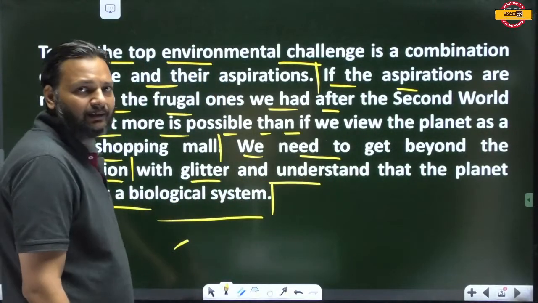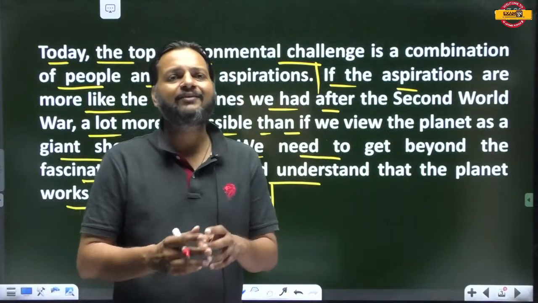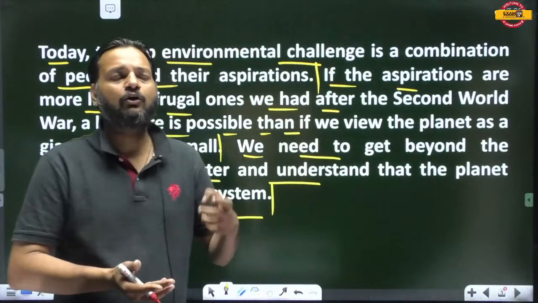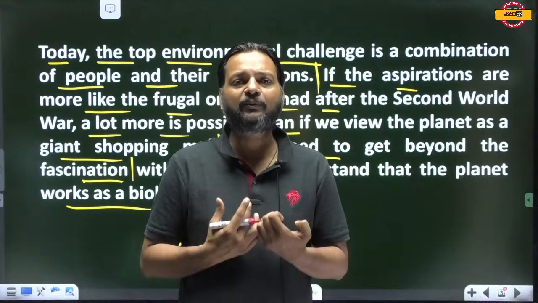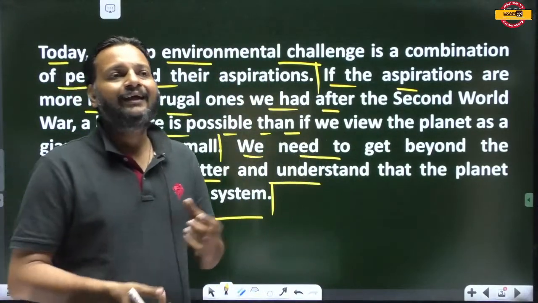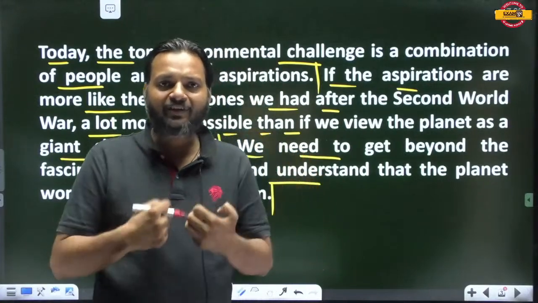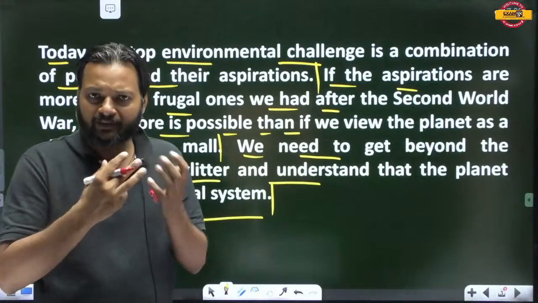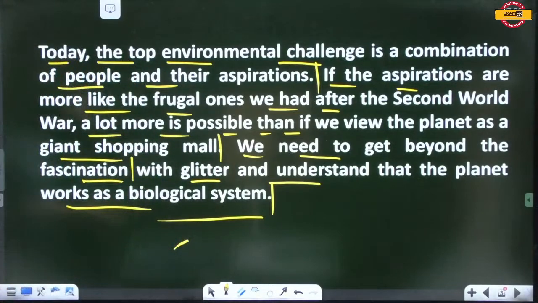So the planet is actually a biological system which cannot be used as a physical structure or a place where we can fulfill our aspirations, our wishes. Planet Earth is not there to fulfill our greed, our desires, it is there to fulfill our needs only. Okay, so this is the passage. Read it one more time, then we will move towards the questions.